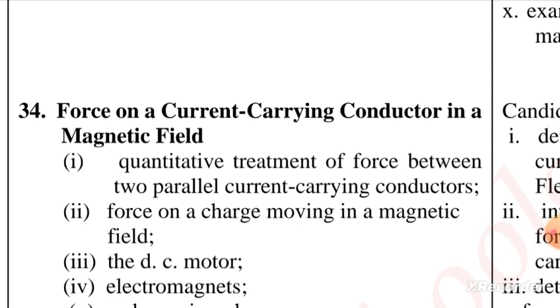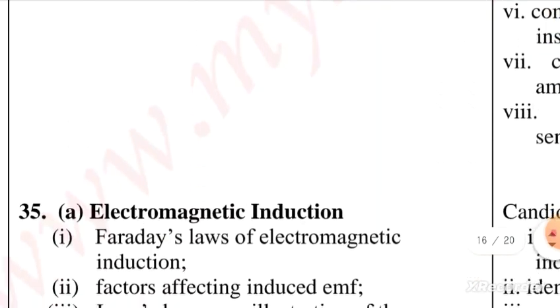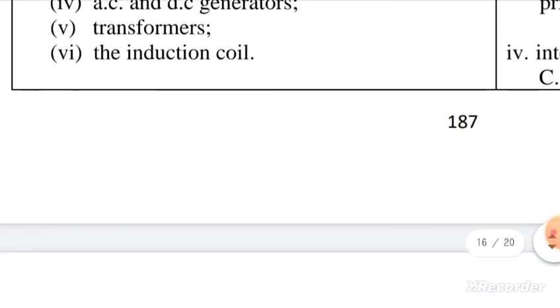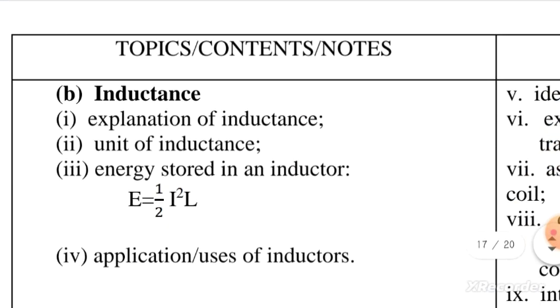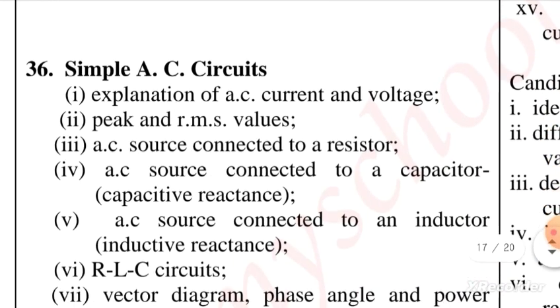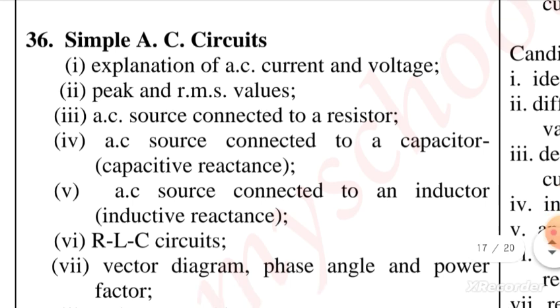Then forces on a current carrying conductor in a magnetic field. This is another topic. Another topic is electromagnetic induction. This one involves Faraday's law of electromagnetic induction, Lenz's law, transformers, and all the rest. Then inductance, application of inductance, AC current, another topic is simple AC circuits.